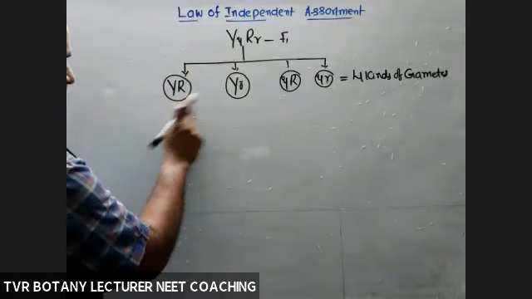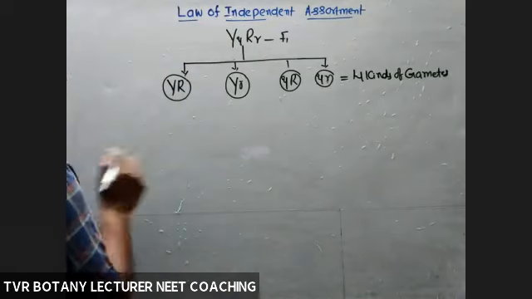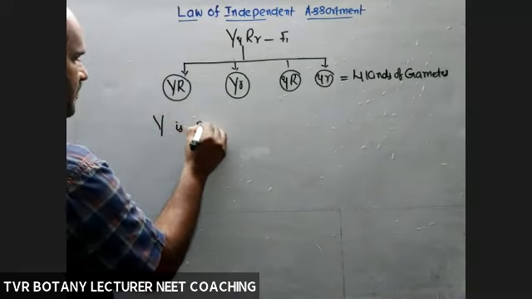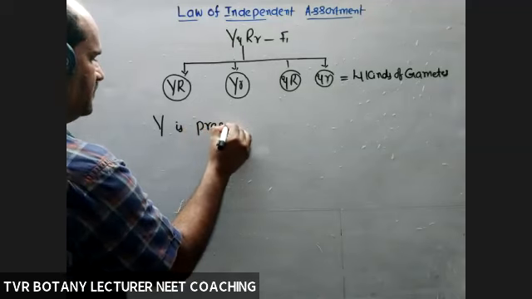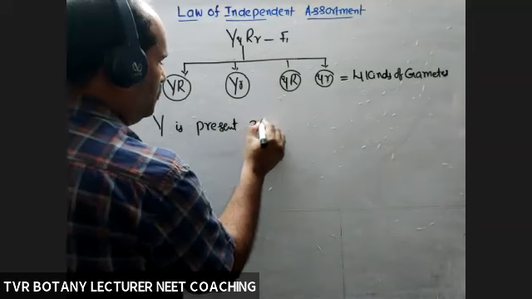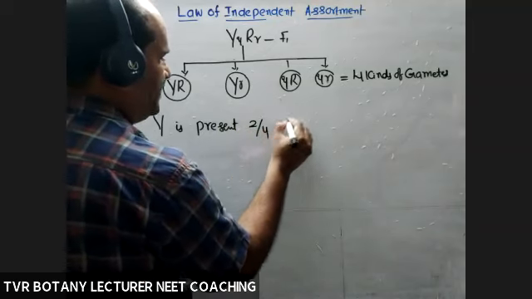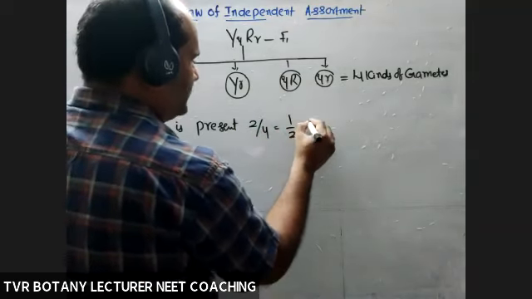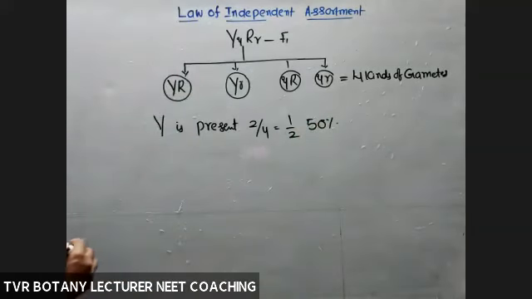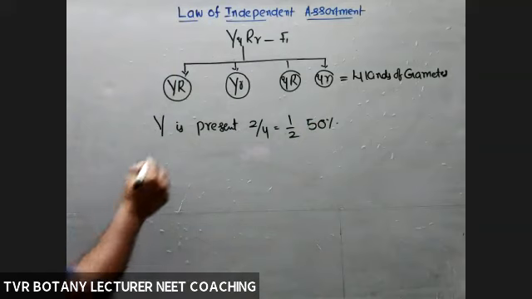So in how many gametes is capital Y present? Capital Y is present in 2 by 4 gametes, means 1 by 2 gametes, means 50%. Its involvement is in 50% of gametes.